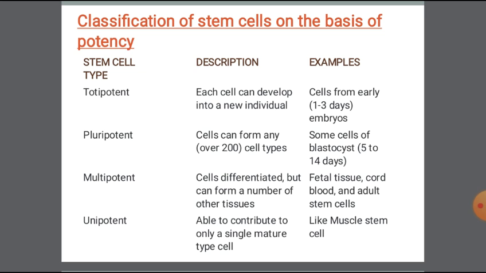Then the third one is multipotent stem cells. These cells are differentiated but can form a number of other tissues. That type of cell is called multipotent stem cells. For example, fetal tissues, blood cells and adult stem cells, etc. And the final one is unipotent. Unipotent means able to contribute to only a single mature cell type. For example, muscle cells or blood cells or nerve cells, etc.